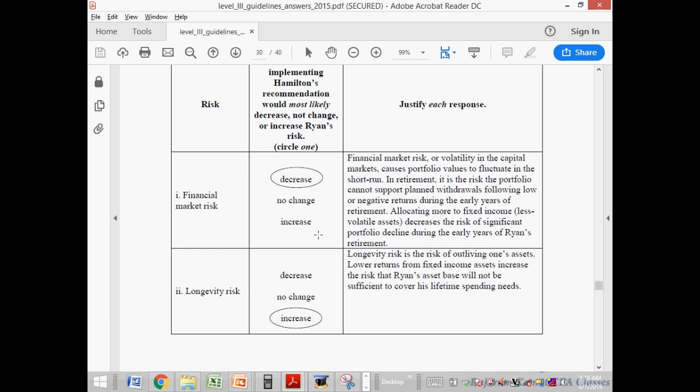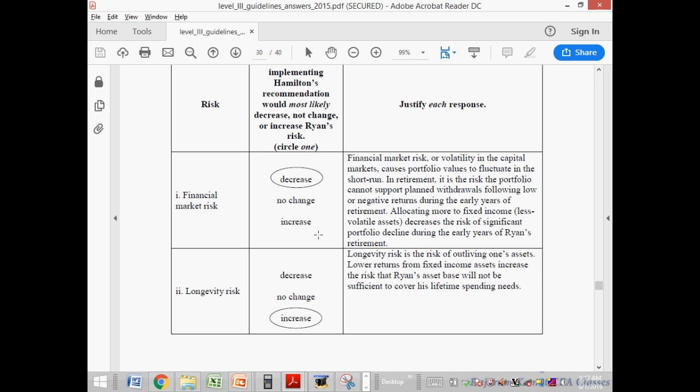What I mentioned was that longevity risk cannot be mitigated by just changing asset class. Because if you are making it more risky, either the losses could be more or the gains could be higher. So it could go in any direction. Alright, so I go by their answer. I don't know whether you have to always consider this or not. I mean, can you take a note of this? I believe yes, because it is written in the actual answer for this question 15.